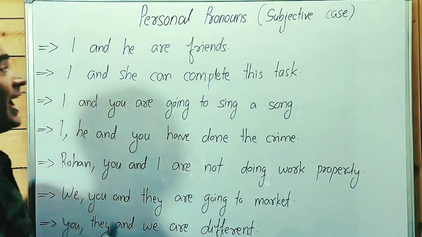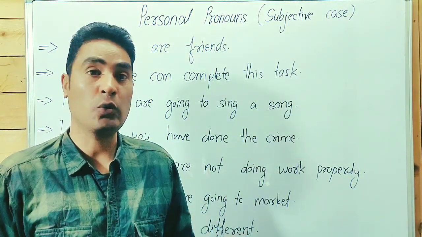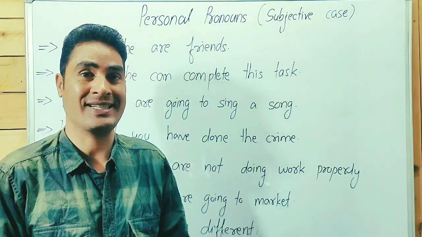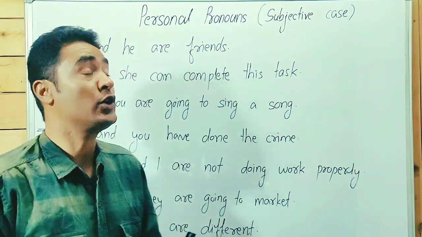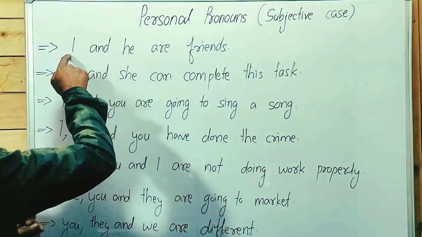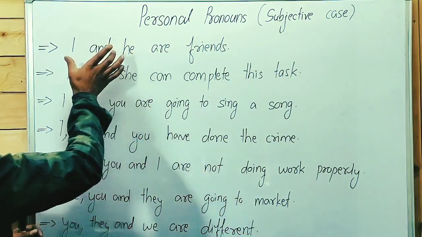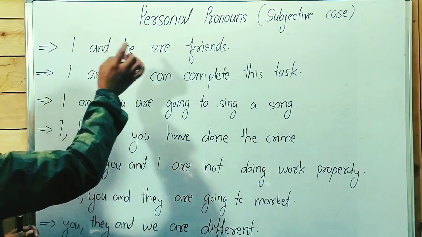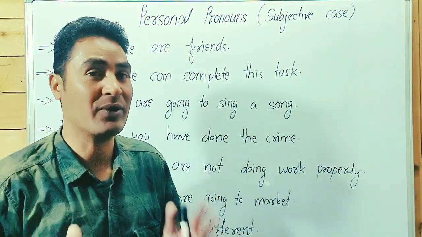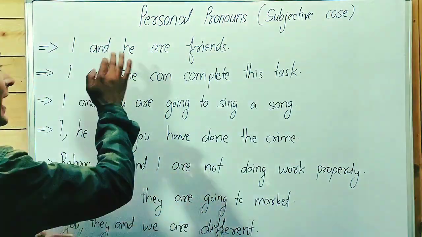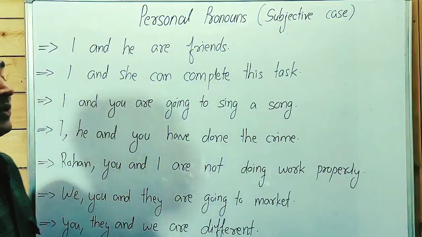I and he are friends. Guys, point to be noted. When we use two or more pronouns together, in this case we use the plural verb are. I am, he is, but when both are used in a sentence, in this case we use the plural verb. Guys, point to be noted. I and he are friends.